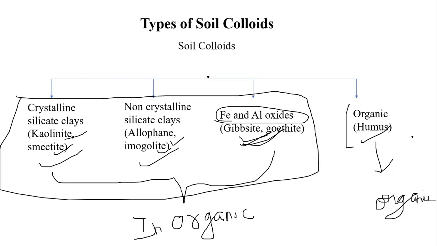And coming to organic colloids. These are organic in nature, completely derived from decomposed animal and plant matter. Especially, they have a high nutrient holding capacity, and the CEC will be high. That's why, remember, students, whenever you see any problem in the agriculture field, whether it is a salt problem or an acid problem, whatever the problem, the very first thing they will indicate is to add organic matter, maintain organic matter.